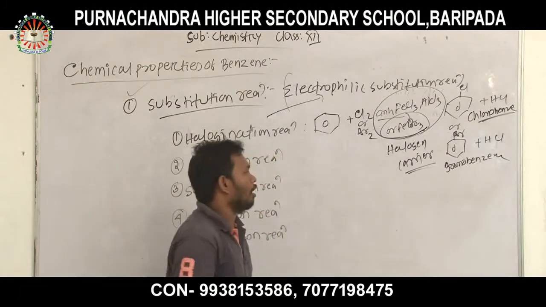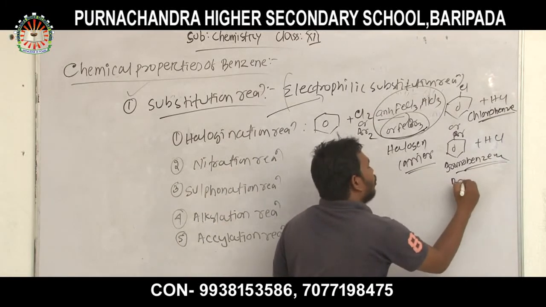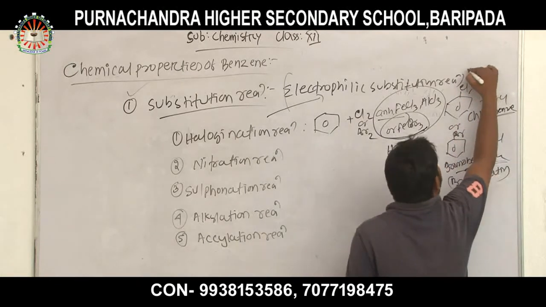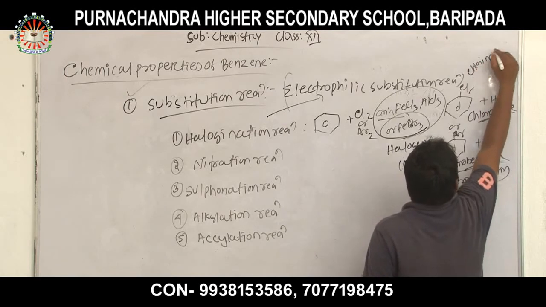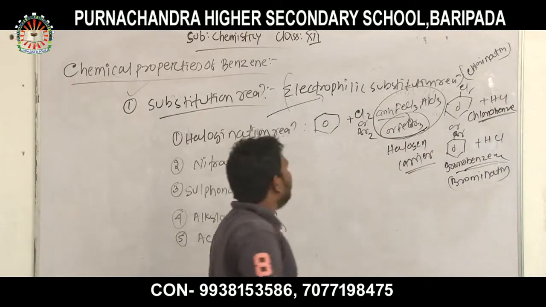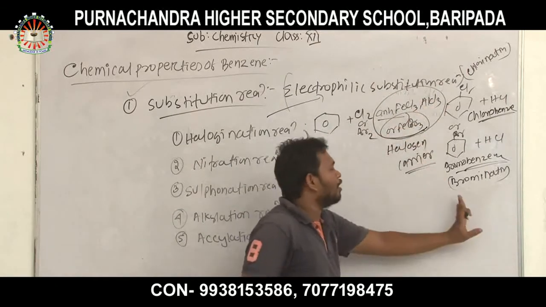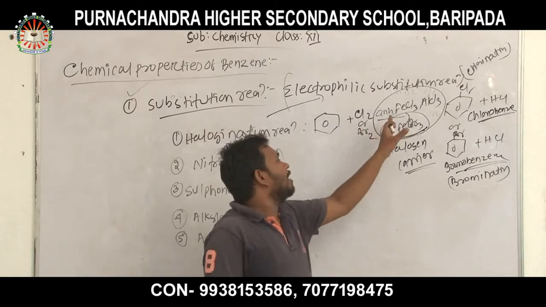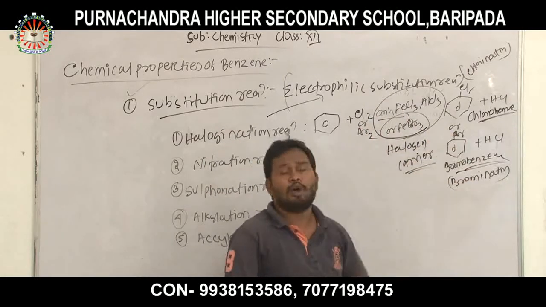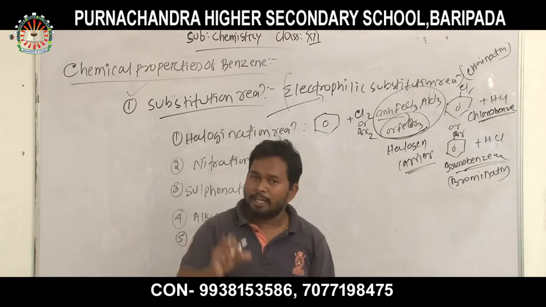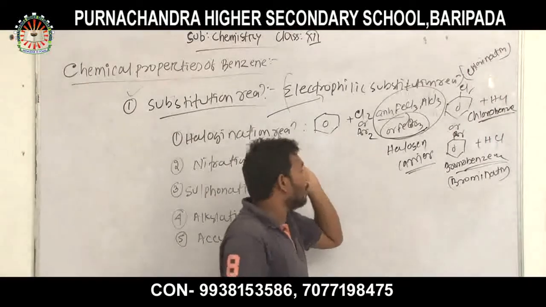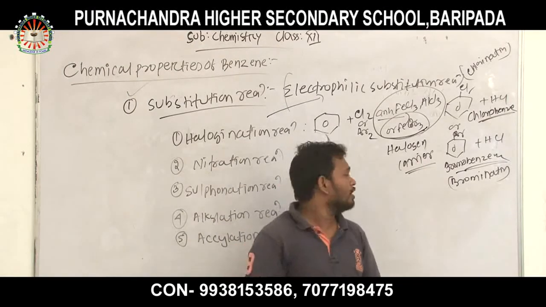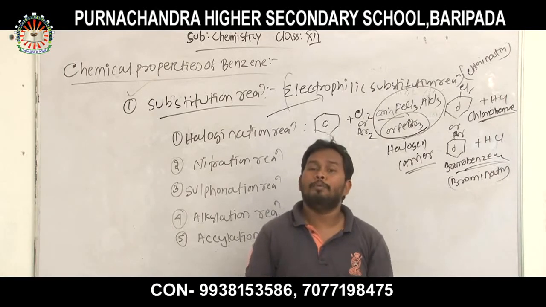The bromine reaction is called bromination reaction, and the chlorine reaction is known as chlorination reaction. In halogenation reaction, one is chlorination and the other is bromination. When benzene reacts with chlorine in presence of anhydrous FeCl3 or AlCl3, chlorobenzene is formed: chlorination reaction. When benzene reacts with bromine in presence of FeBr3, bromobenzene is formed: bromination reaction.